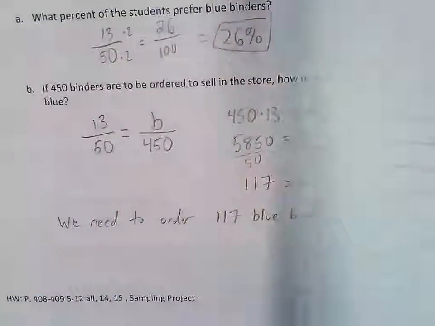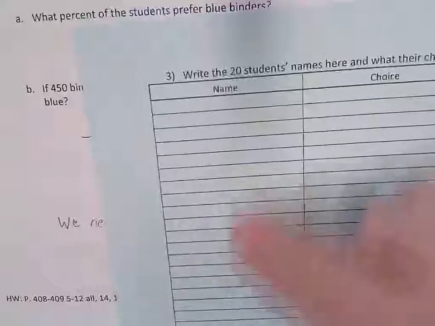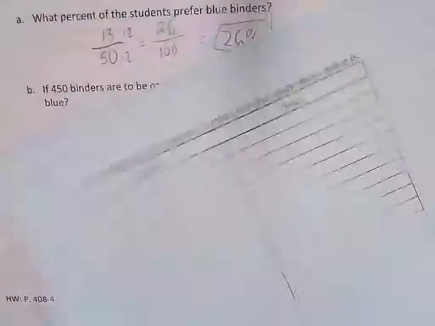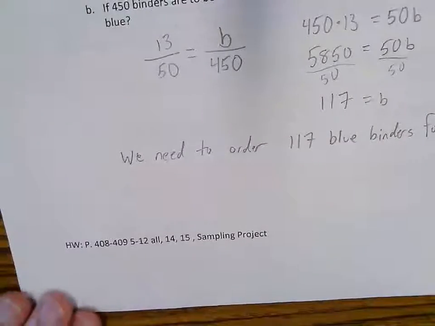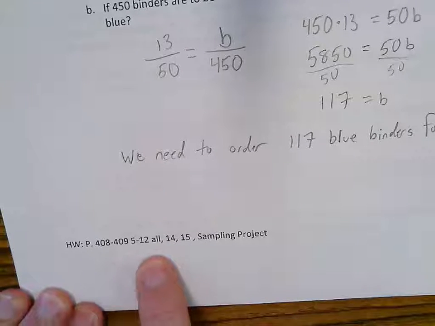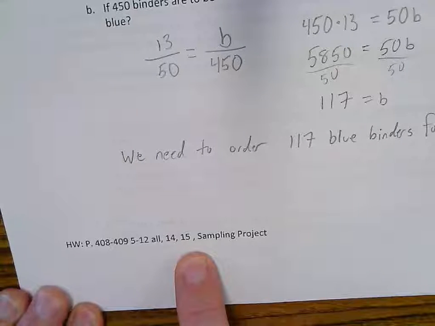And once you're done for today with this first page here and this first column on the second page, then you can go on to the rest of the homework, which is pages 408 to 409, 5 to 12 all, 14 and 15.